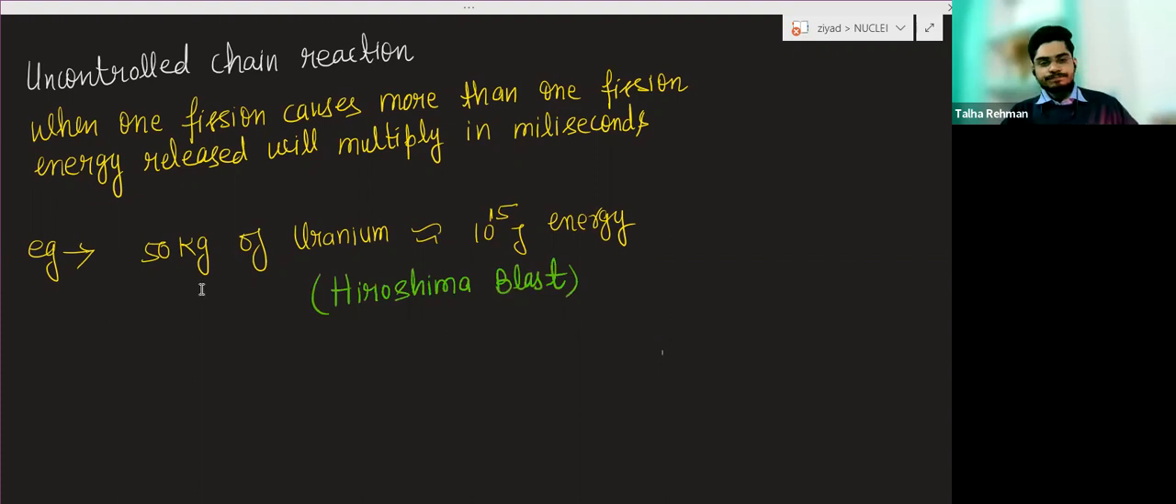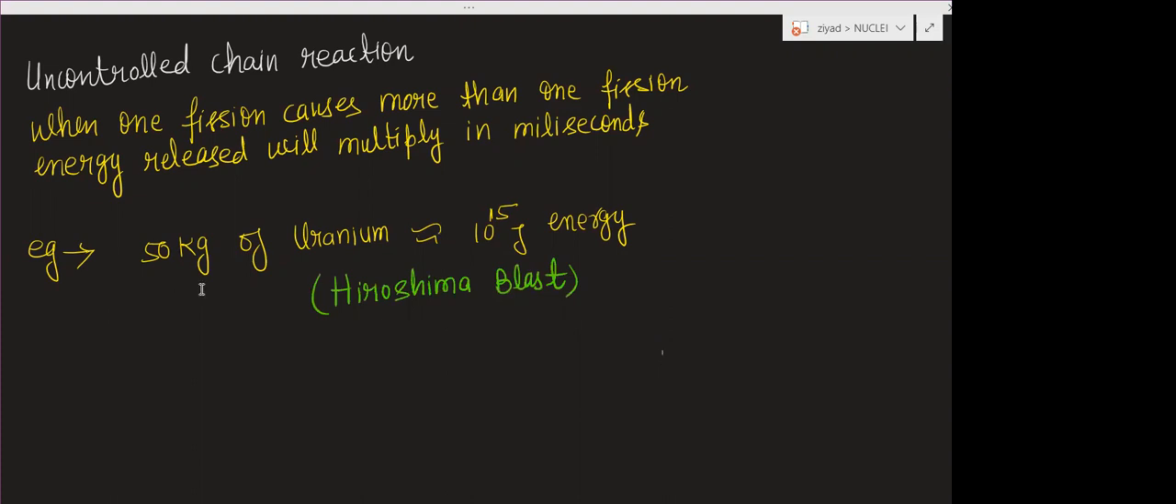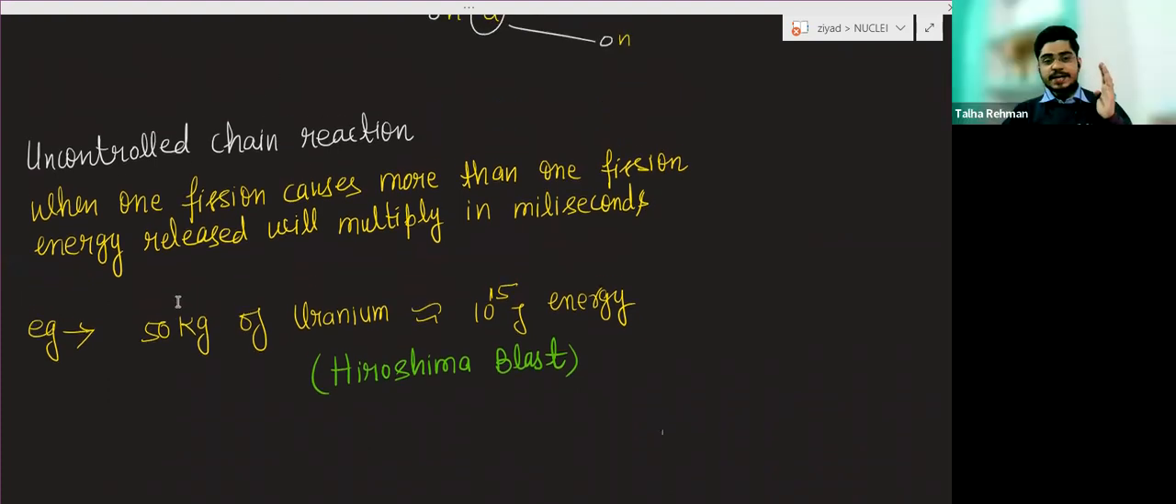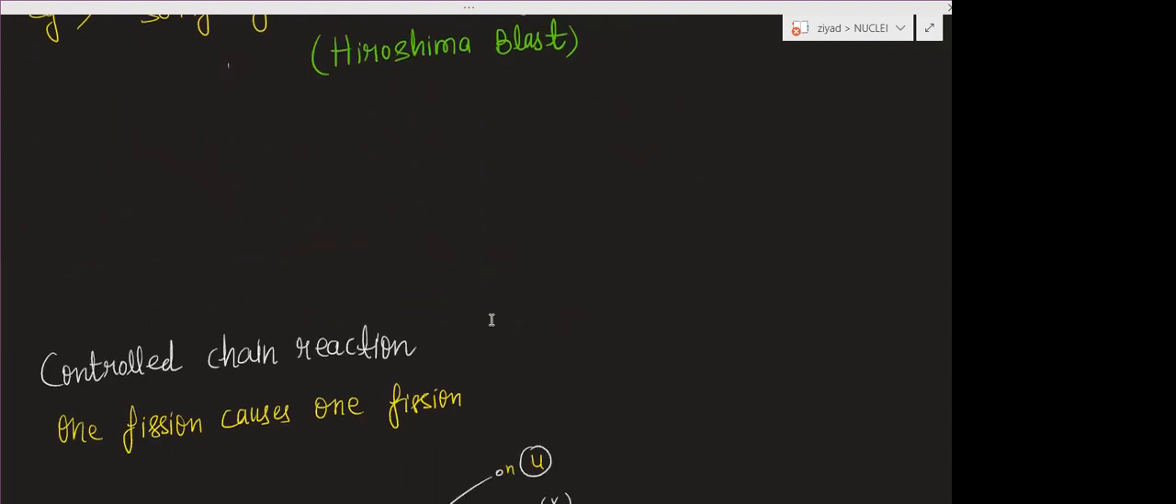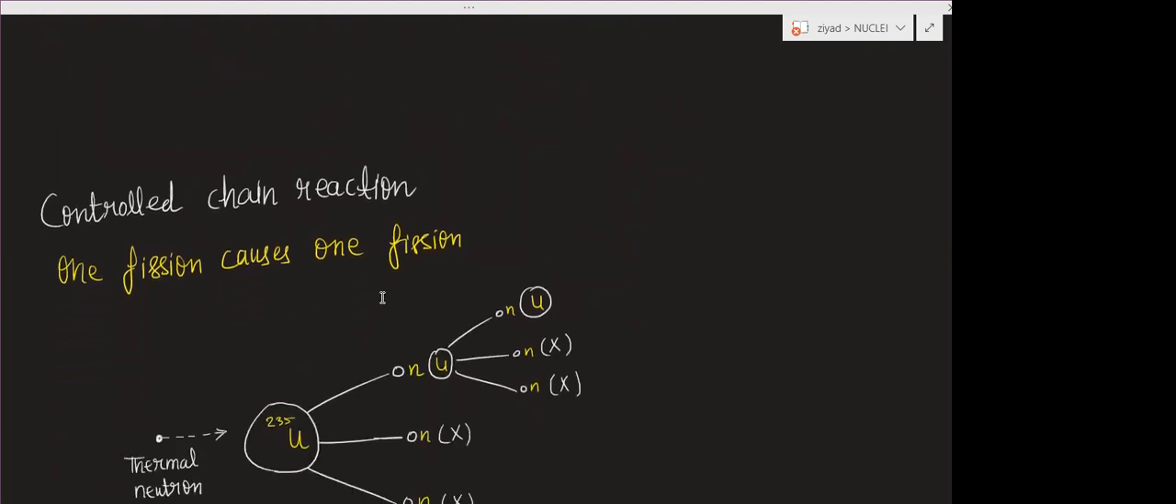So this is just the idea. It means if you have 50 kg of uranium, an uncontrolled chain reaction will happen. So approximately this very high amount of energy can be generated. It means a blast.